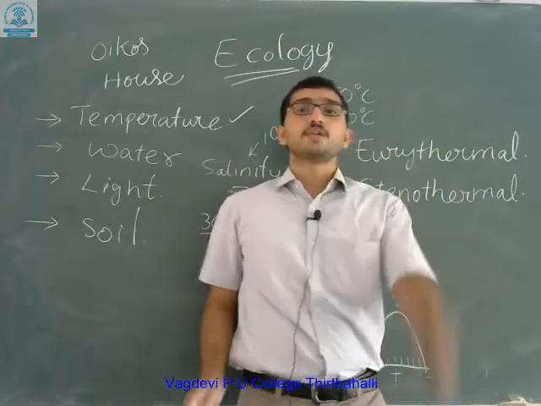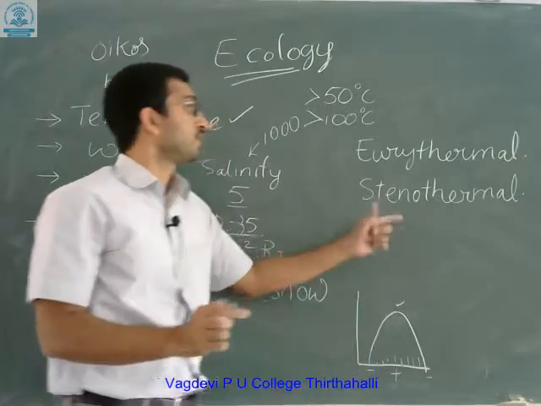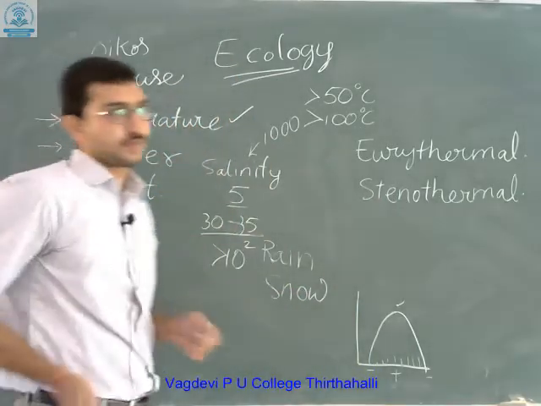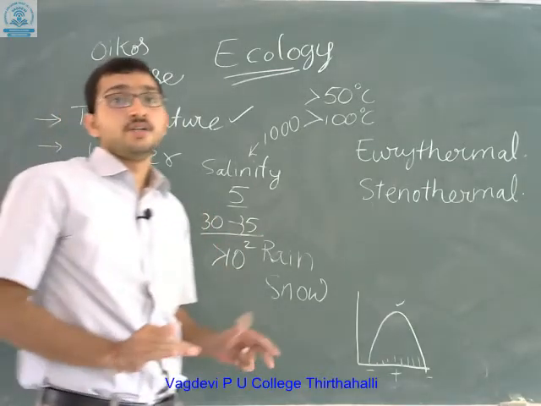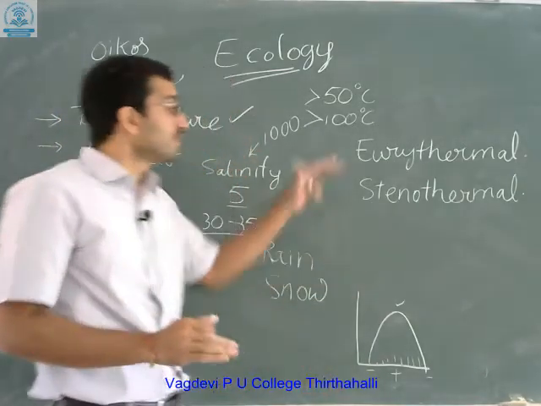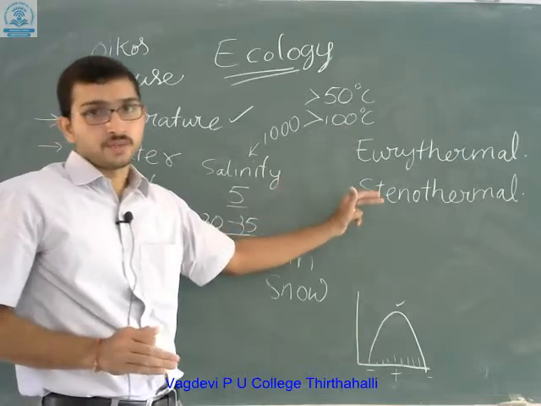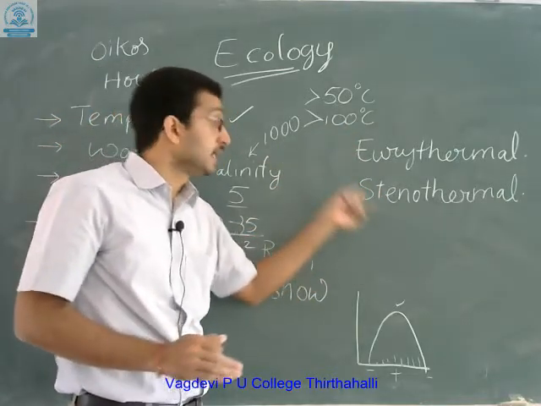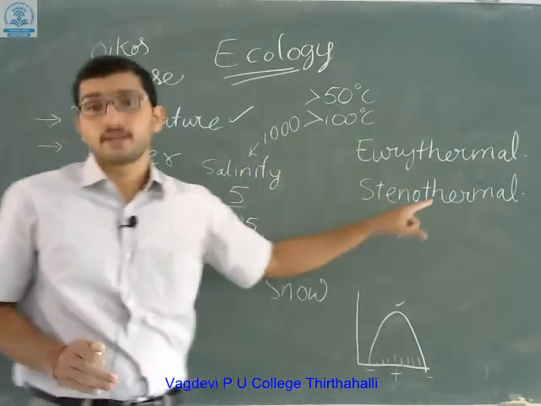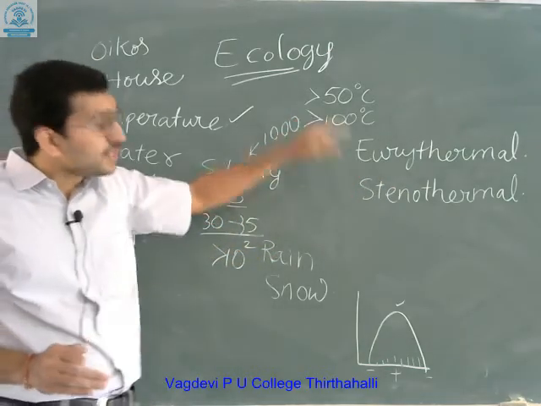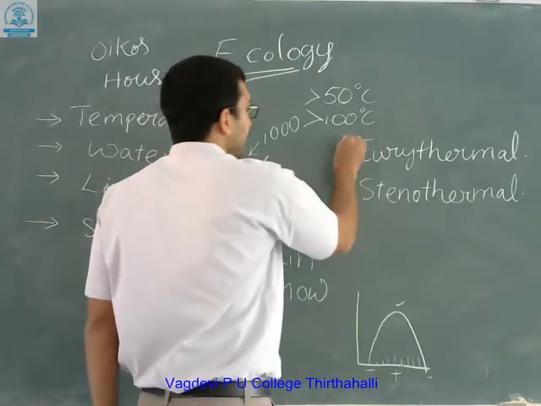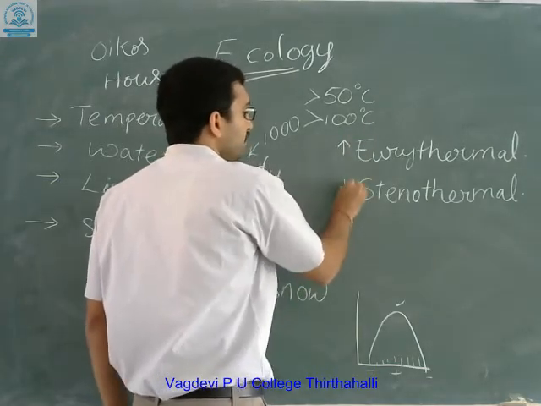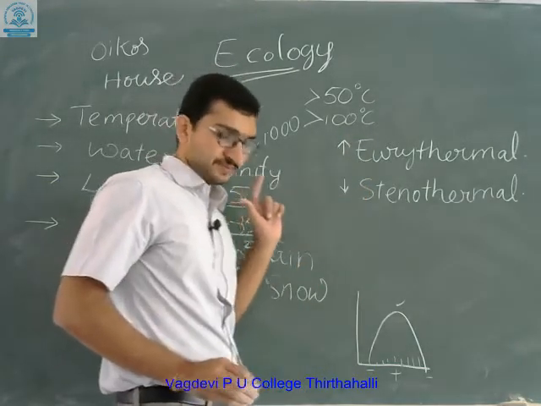Eurythermals means the animals are habituated to grow in high temperatures, whereas stenothermals are animals which are confined to narrow temperatures, meaning very low temperatures only. If the temperature increases, these stenothermal animals cannot live. If temperature is decreased, eurythermal animals cannot live. So eurythermals can live in high temperature, stenothermals in very low temperature.